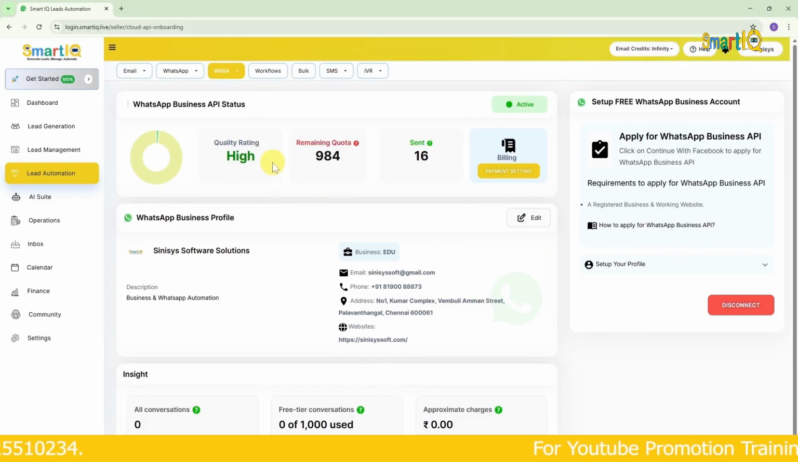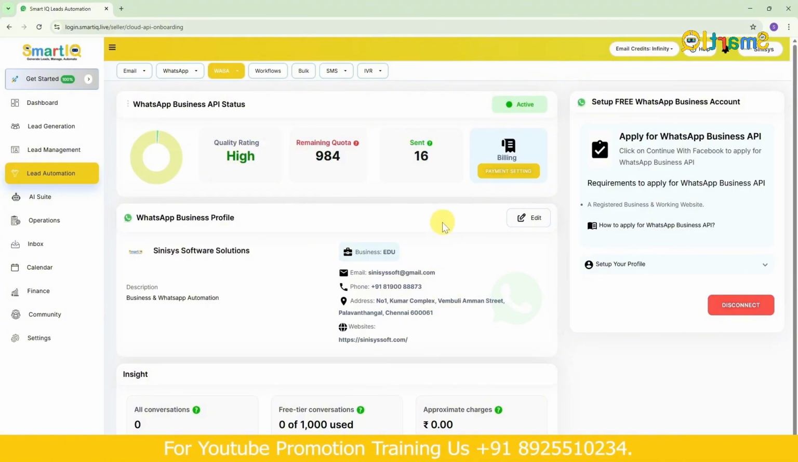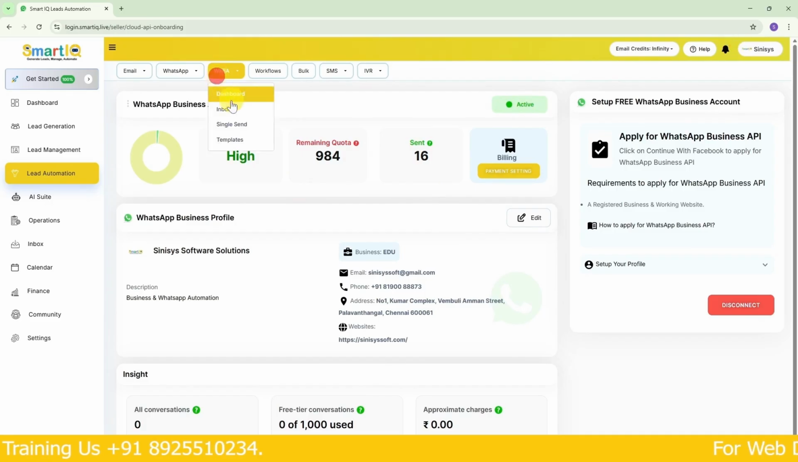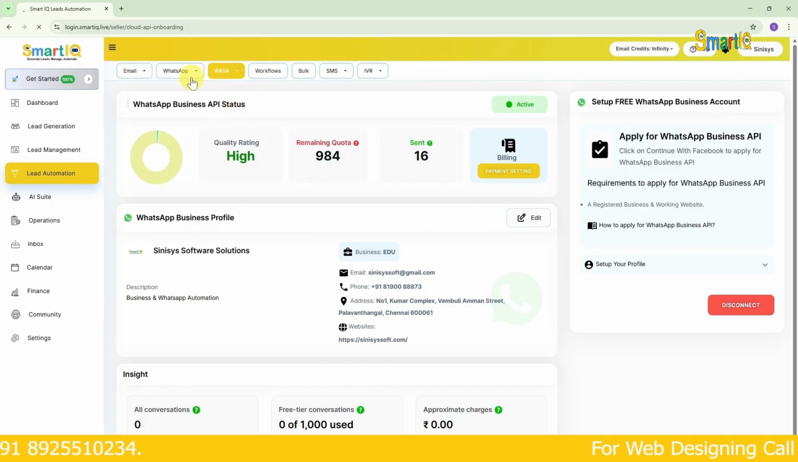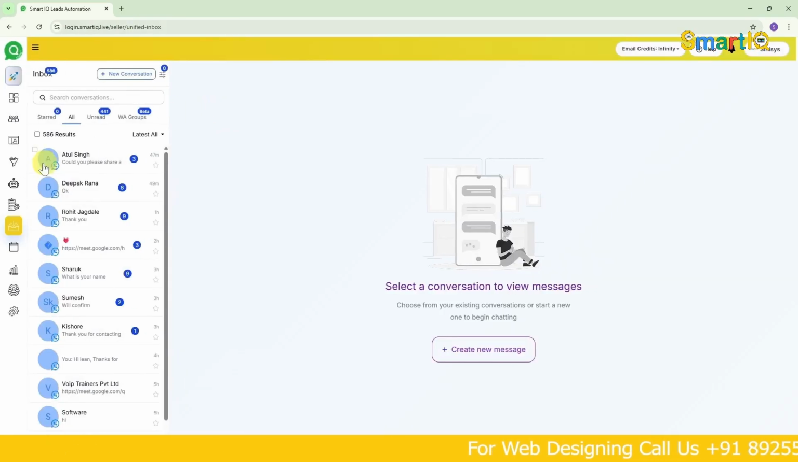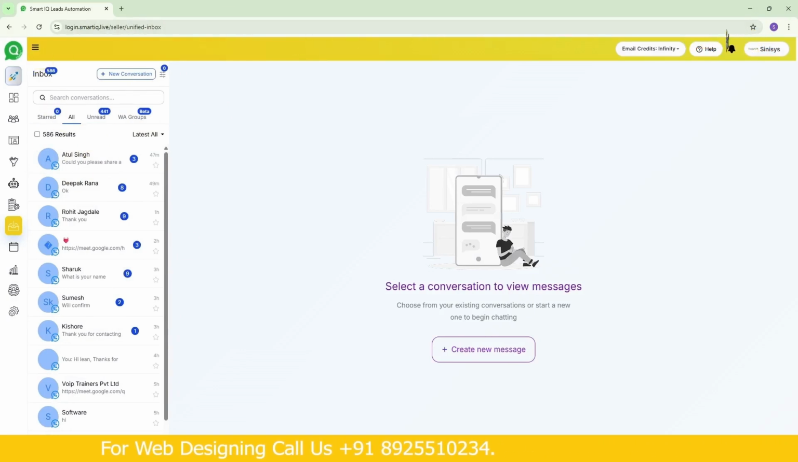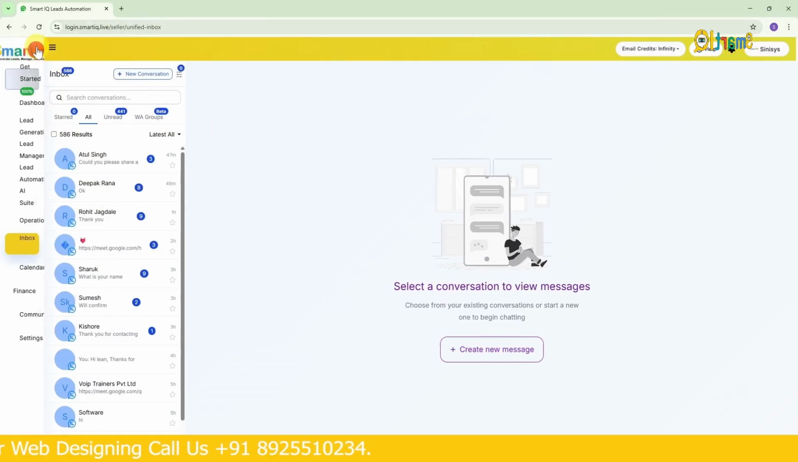Okay, so right now we have a remaining quota of 984 messages to send, and it shows that we've already sent 16 messages. This will definitely stay active at all times until the quota is used up. Alright, so this is the WhatsApp Business API status. Now the inbox for WABA will be here. Okay, next I'll tell you where to see the normal WhatsApp inbox. That is the regular WhatsApp inbox. I'll explain that to you at the end.